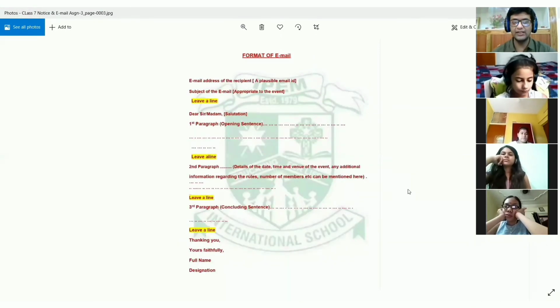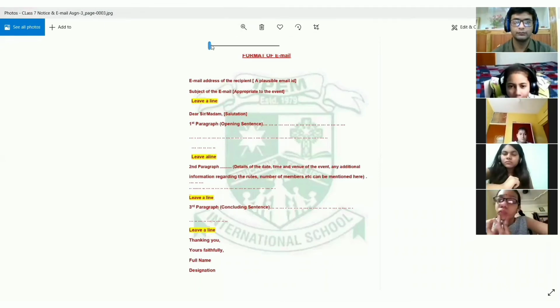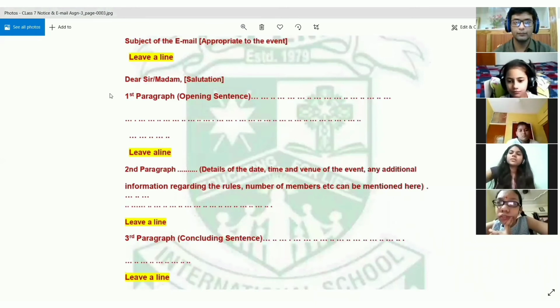All right. Now you can see the format of email present. All right. So we can start now. So first of all, you can see, let me zoom it first for you. Can you see it properly? All right.